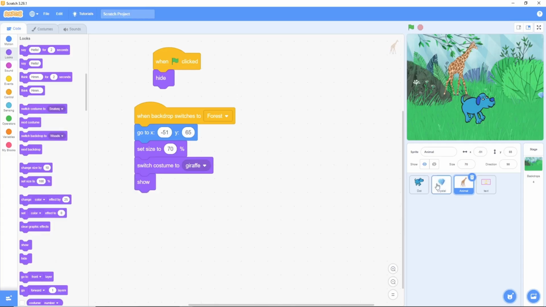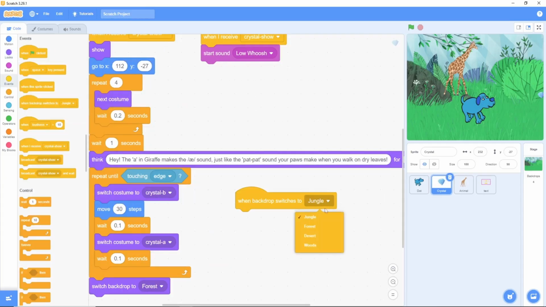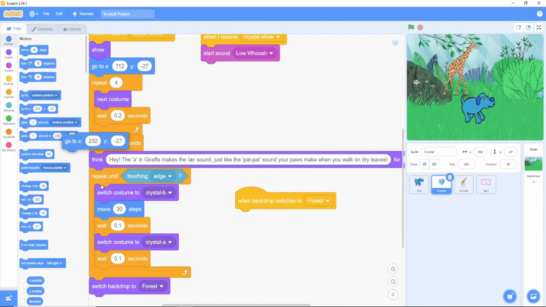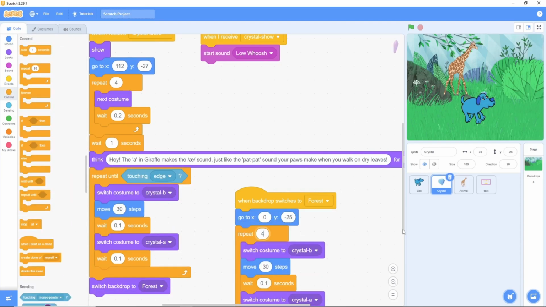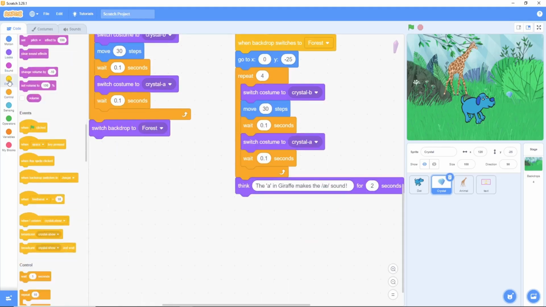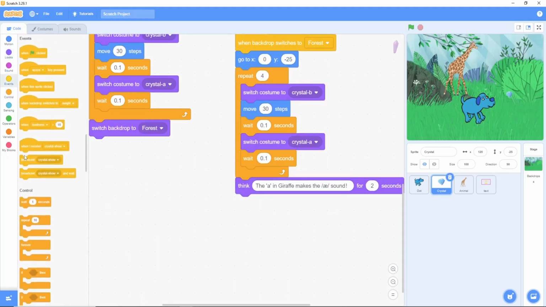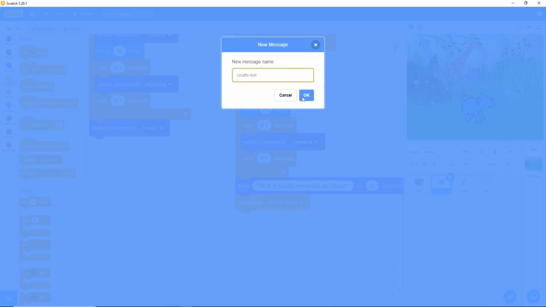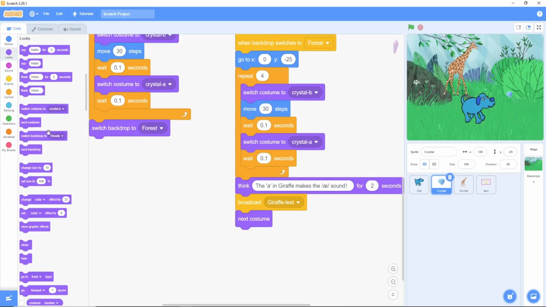The magic crystal. It will keep walking forward with Dot. We'll use a repeat 4 times loop so it moves and twinkles at the same time. Then, it will think and say its line. The A in giraffe makes the sound. Next, the crystal will broadcast giraffe text.